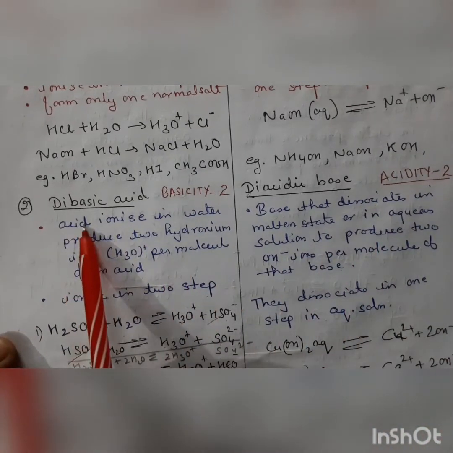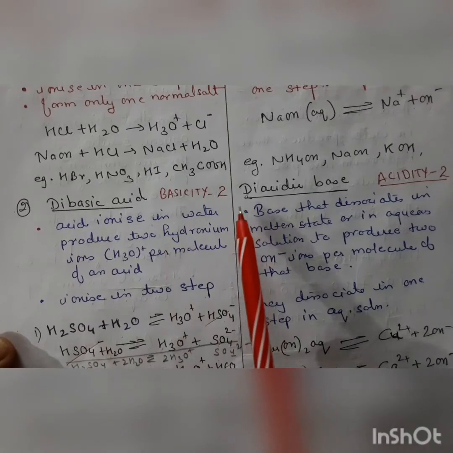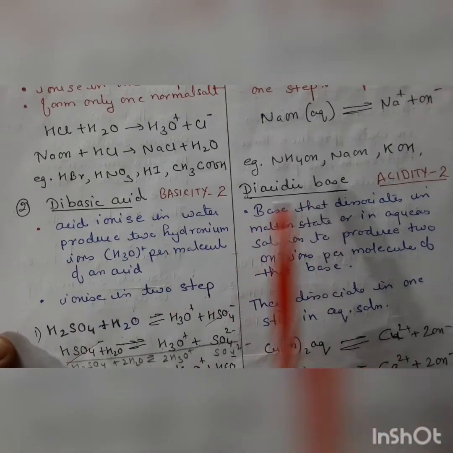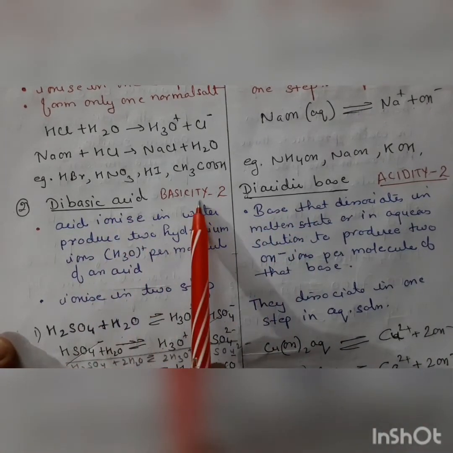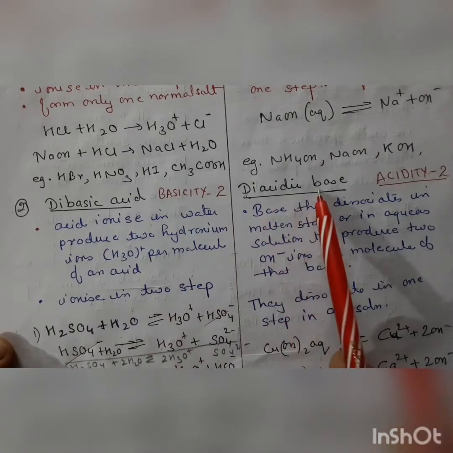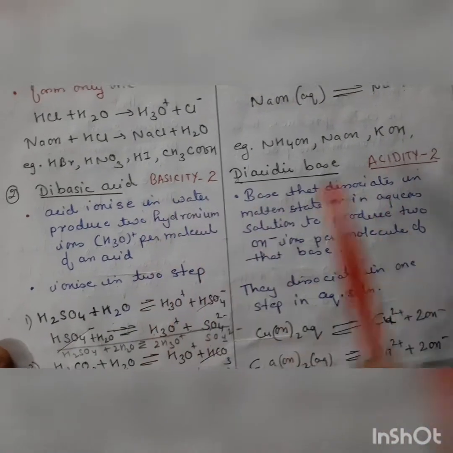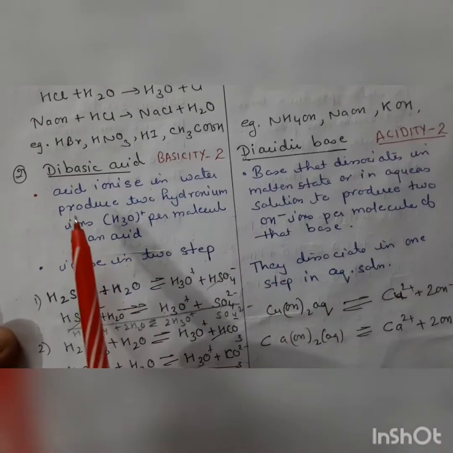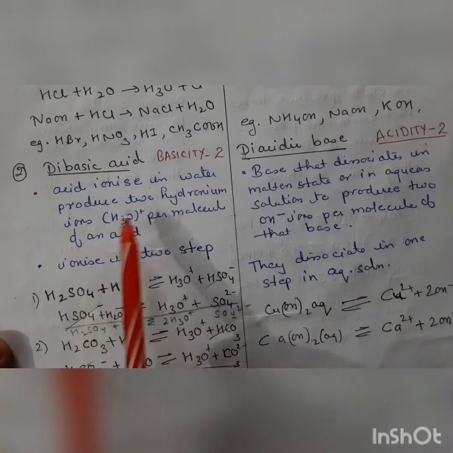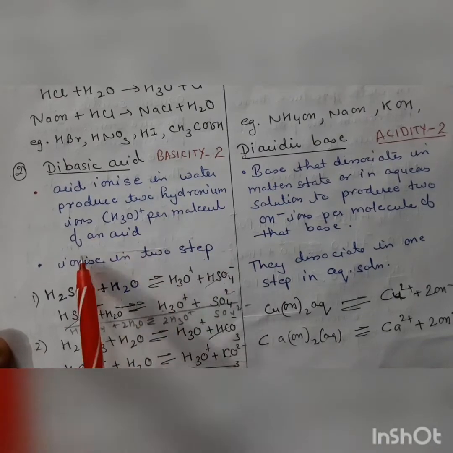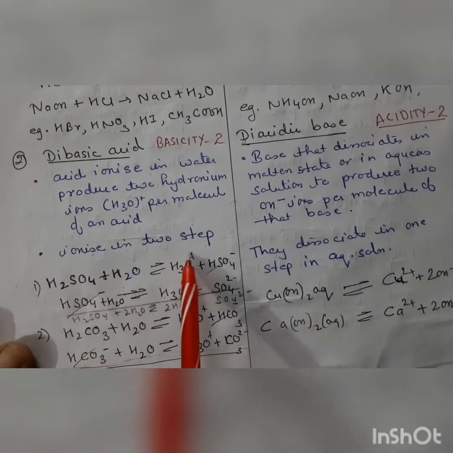Now dibasic acid and diacidic base. Dibasic acid, basicity is 2. Diacidic base, acidity is 2. An acid that ionizes in water to produce 2 hydronium ions per molecule of the acid, and it ionizes in 2 steps.